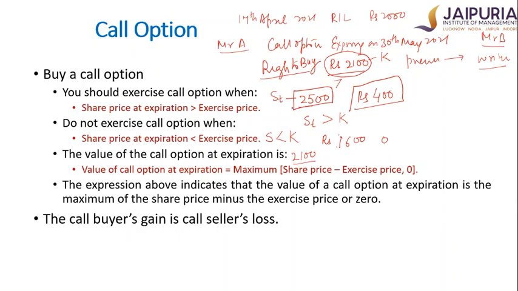If Mr. A's payoff starts becoming positive, then Mr. B's payoff will start becoming negative, because both have different positions. Mr. A was bullish about the market. That's the reason why he purchased the call option. Mr. B was bearish about the market, about the Reliance share, and that's the reason why he sold the call option.